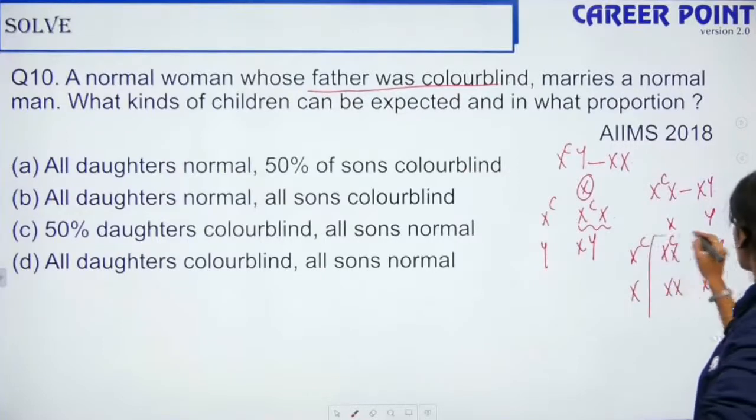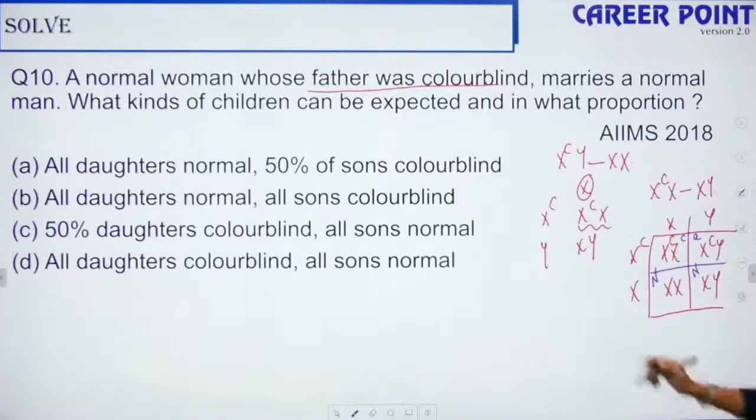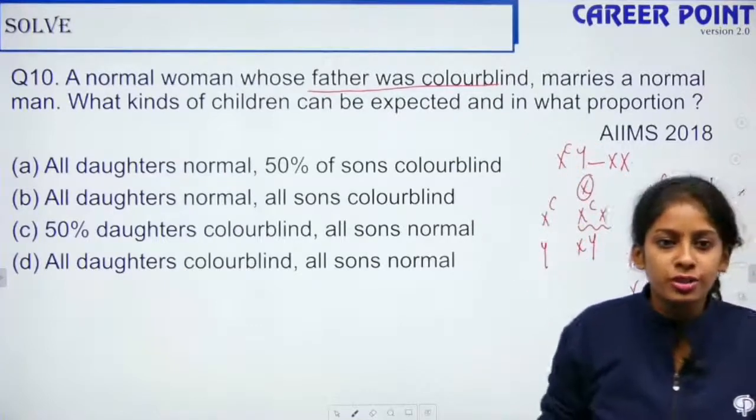So out of 4 children, this daughter will be carrier, this son will be affected. So this is normal daughter, this is normal son. So now give me the conclusion.